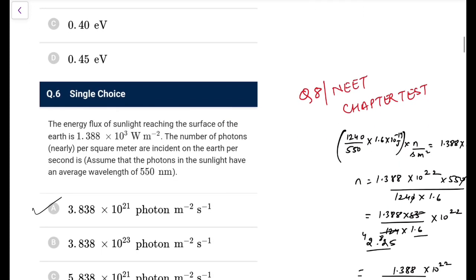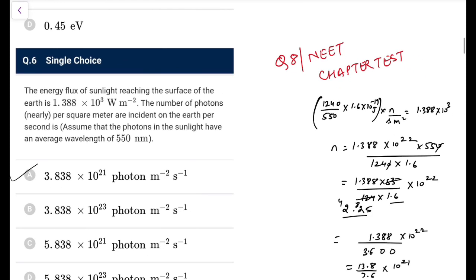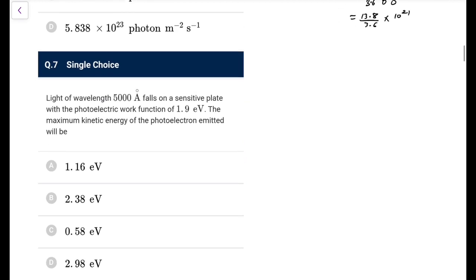Next one. Now this question, while I was taking the screenshot, I remembered this was the same question in the NEET test, so you can see the detailed solution from that video also. That is the last video on the channel before this, and the solution I have just copy pasted from there, what I did for that.